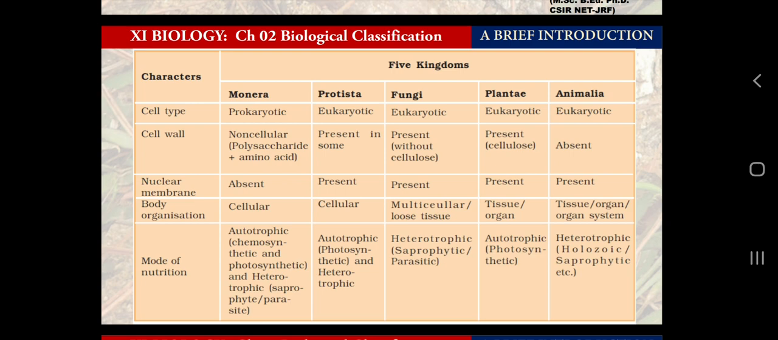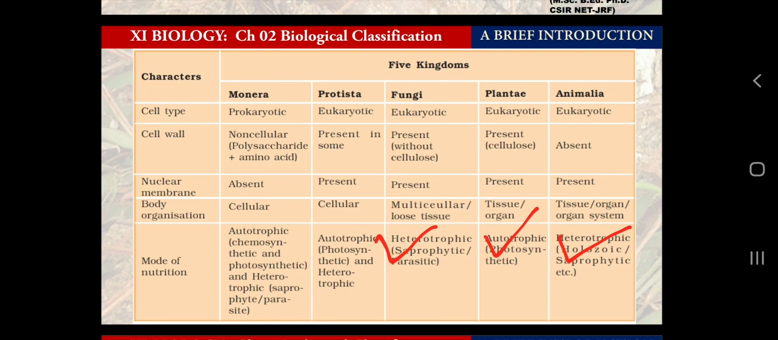So nutrition requirements or food habits are clear for animals: heterotrophic, without cell wall, ingest food; plants are autotrophic, they synthesize their own food by the process of photosynthesis, of course. And fungi are heterotrophic, absorb food, and they are saprophytic. What is saprophytic and parasitic?